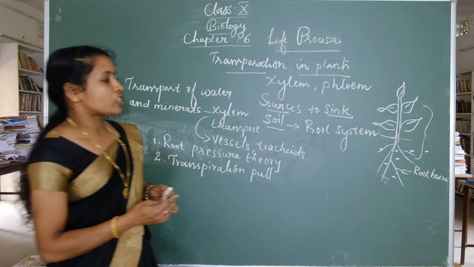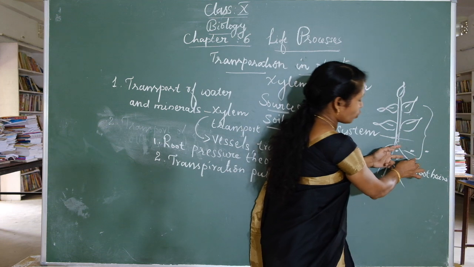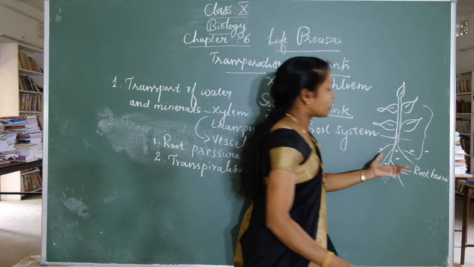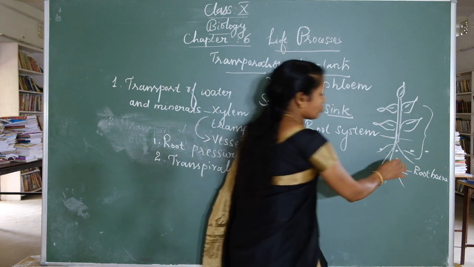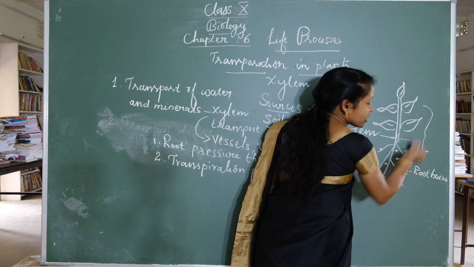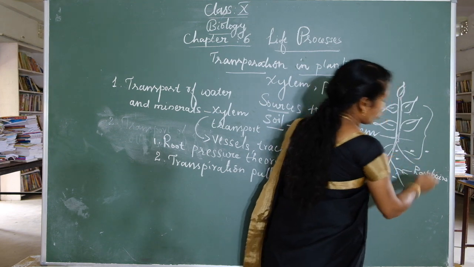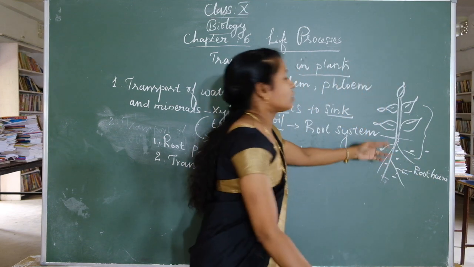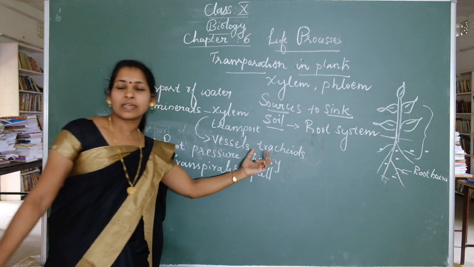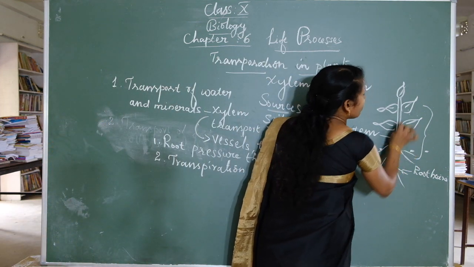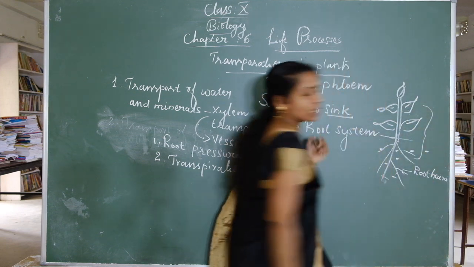Comparing to the root, the ion concentration is high inside the soil, so because of the concentration difference, ions move from soil to root. Then from the root, the xylem cells, vessels and tracheids, take the water and minerals from root to leaves and other parts of the plant.